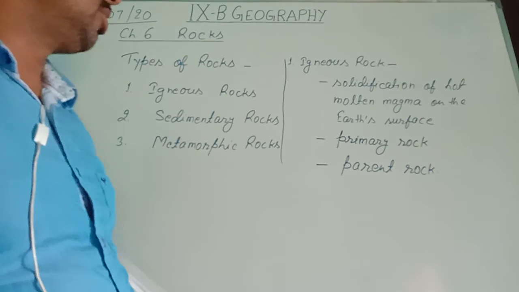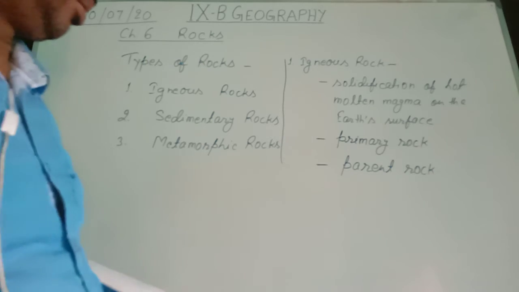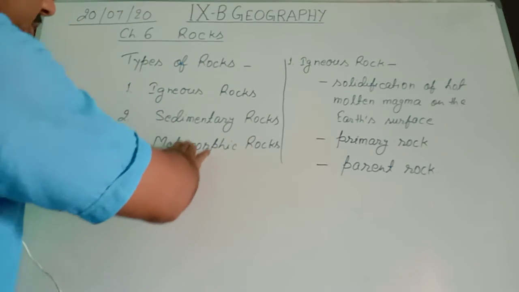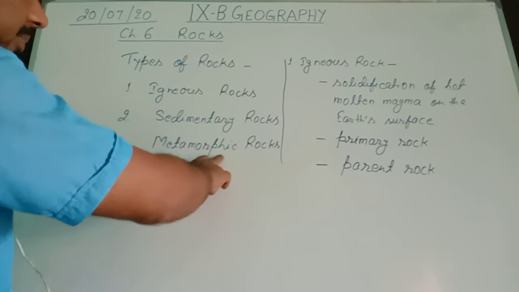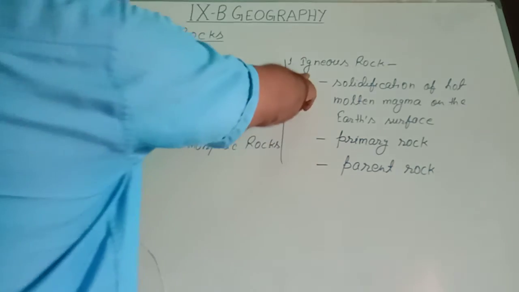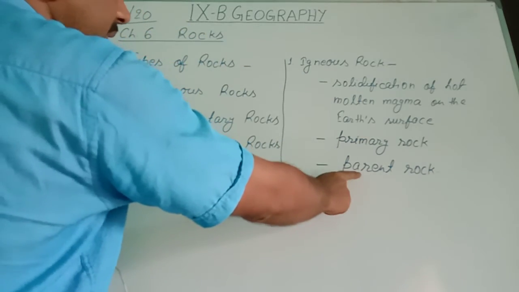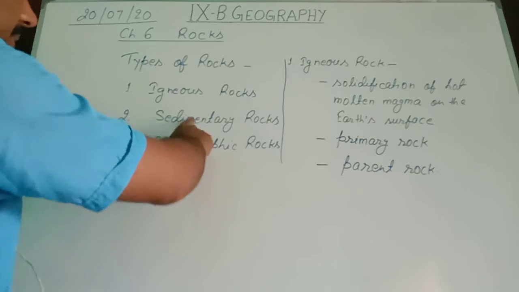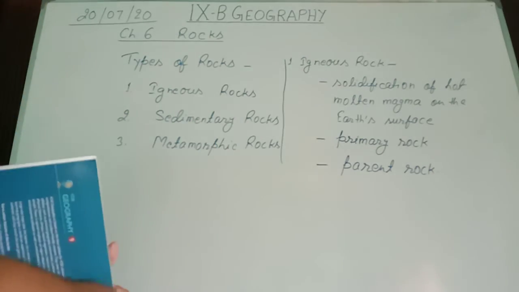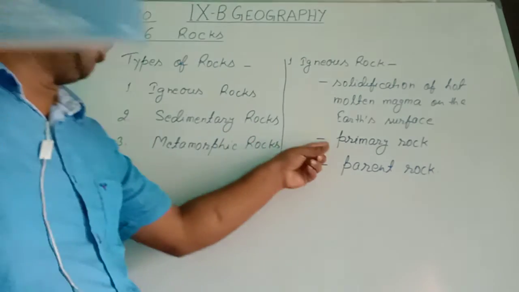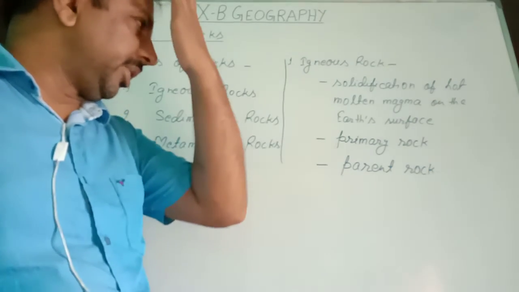This igneous rock is also called parent rock because all other kinds of rocks, those are sedimentary and metamorphic, are formed from the igneous rock. So this became the parent rock for these two different kinds of rock. So the concept should be very clear about primary rock and parent rock. I want to repeat this.